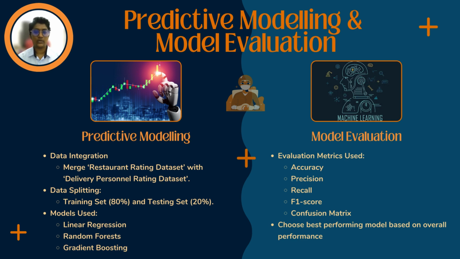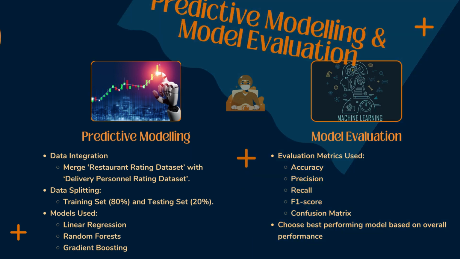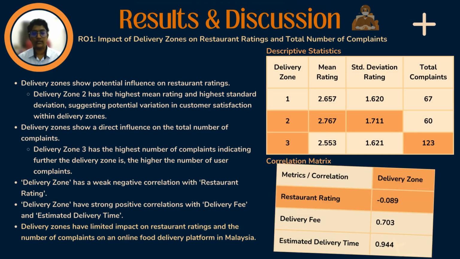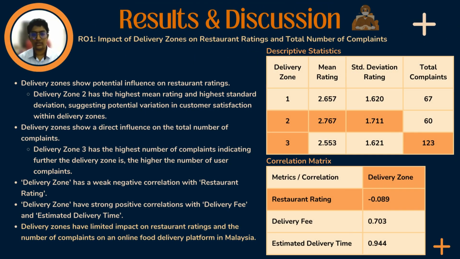Several evaluation metrics were then used to assess these predictive models, such as accuracy, precision, recall, F1 score, and confusion matrix. Based on a comprehensive analysis of these metrics, the predictive model that demonstrates the superior ability to predict positive or negative restaurant ratings was then chosen as the best model. Following that, let's delve deeper into results and discussion.